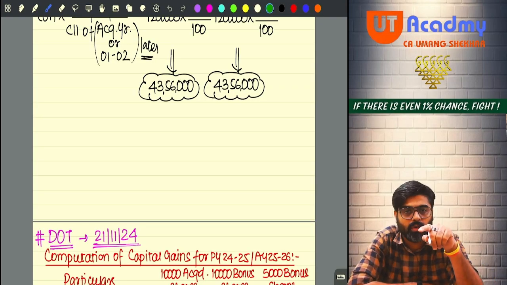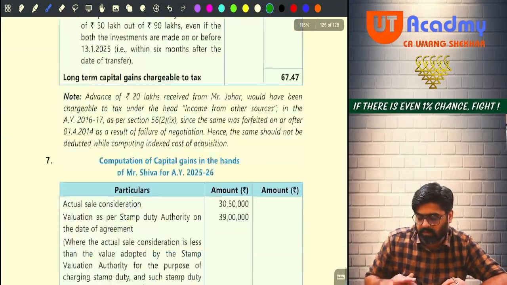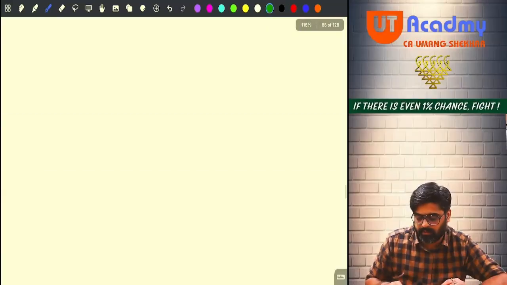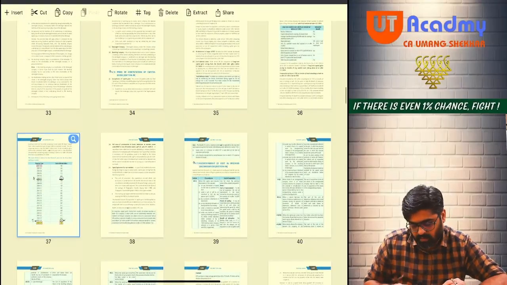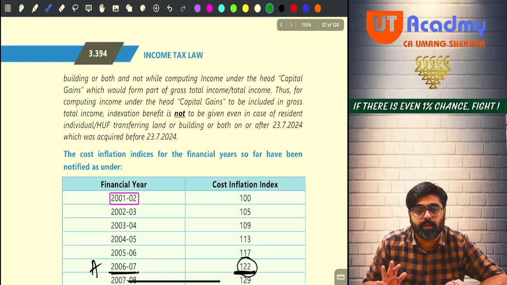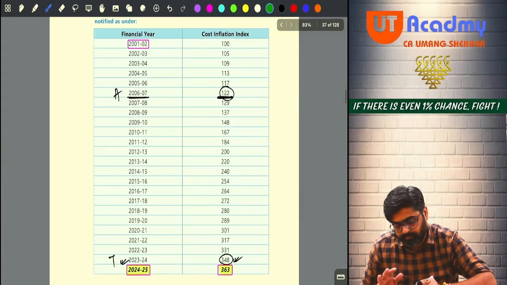Now, if you go to your ICAI study material, there is one indexation table given. Wait, I'll tell you. It is on page number 3.394. Can you see this table is given over there?